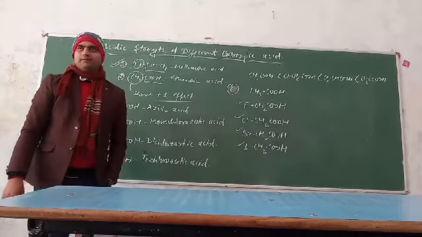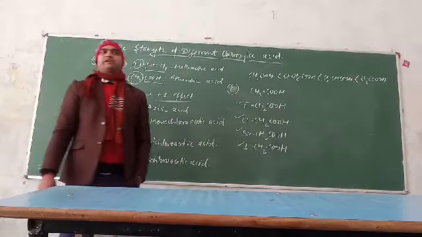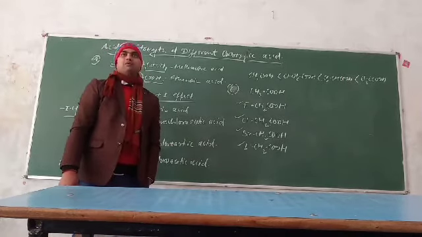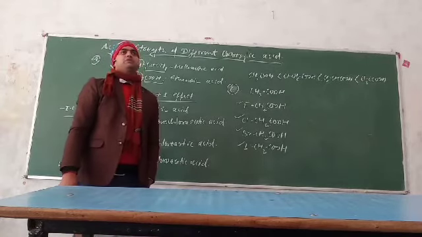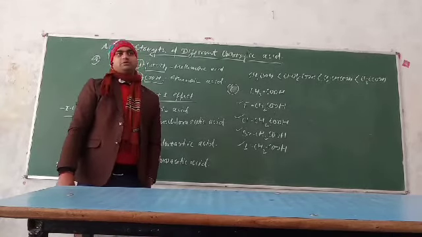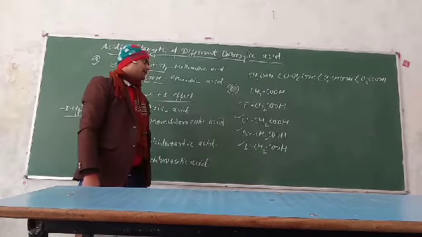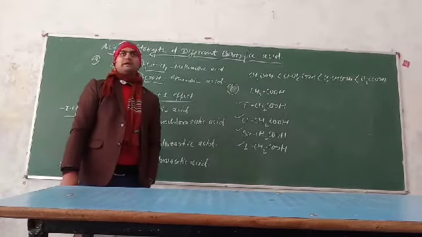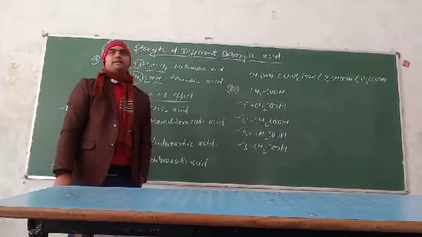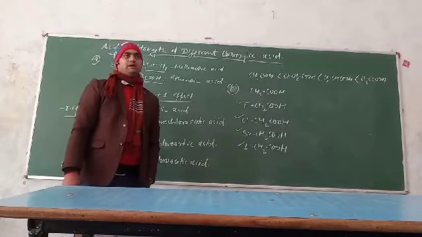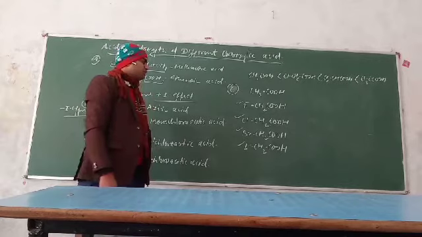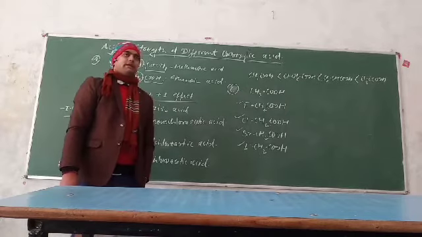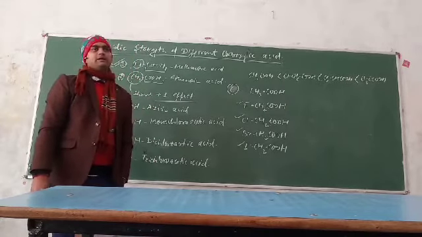Clear? So you know very well that when we talk about the electronegativity of fluorine, chlorine, bromine and iodine, fluorine is more electronegative than chlorine, bromine and iodine. So in case of the fluoroacetic acid, the proton will be released more readily. Clear? So the acidity of the fluoroacetic acid will be very high in comparison to the chloro, bromo and iodoacetic acid. Clear? So you can arrange these acids in increasing or decreasing order of their acidic character.